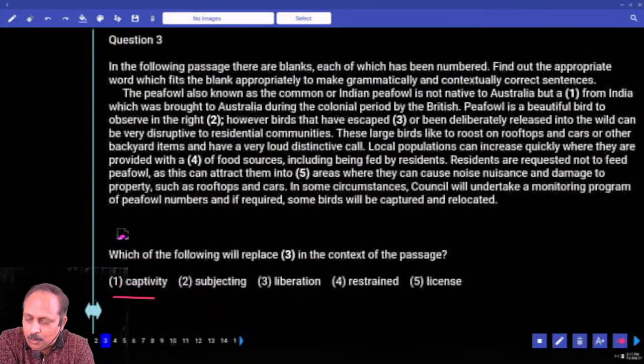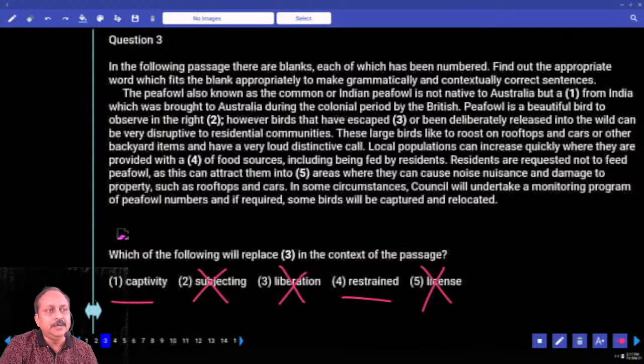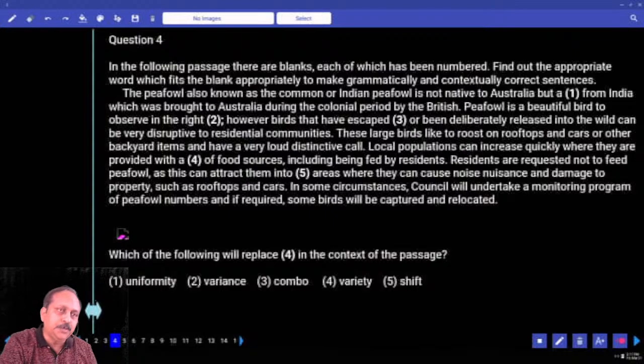So here subjecting, does it go with this context? No. Liberation, escape, you cannot use the word liberation. What is the meaning of the word liberation? Freedom. So write the meaning, liberate means to set free, freedom. Restrain, you can consider the fourth option, you can consider the first option. License, is it relevant here? Mark it wrong. But between the two, escape, restrained, grammatically not correct. Escape what? Captivity. Noun, we need a noun. So what is the first word here? Grammar knowledge. But my approach is always contextual approach. If you have read something like this, in 1 second you can answer this. You will say, it's a silly question. Shall I go to the next one?